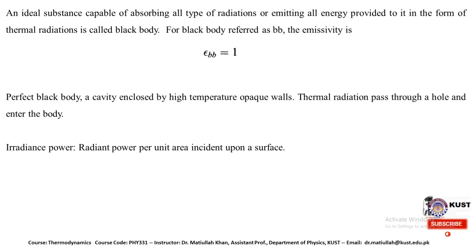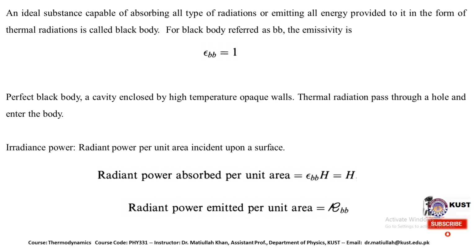At that place it is absorbed. The irradiance is the radiant power per unit area incident upon the surface of the black body. So the radiant power absorbed per unit area is equal to E times the emissivity of the black body, which is 1, E_WB times H, and it is equal to H. Our radiant power emitted per unit area is equal to R_WB. This is especially for the black body.